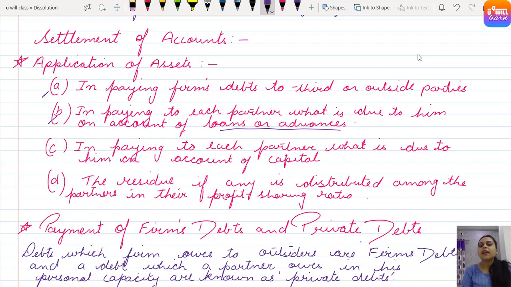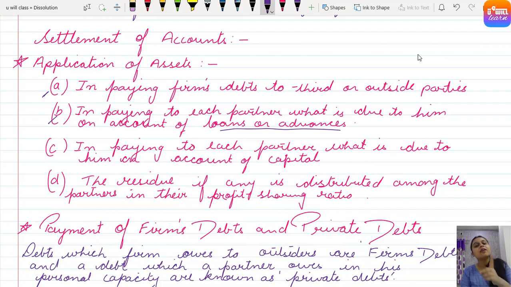Third, in paying to each partner what is due to him on account of capital. Still, if an amount is left, that will be used to pay the partners' capital balances. And the residue, if any, is distributed among the partners in their profit sharing ratio. So in this sequence only, the amount realized from selling assets must be applied.